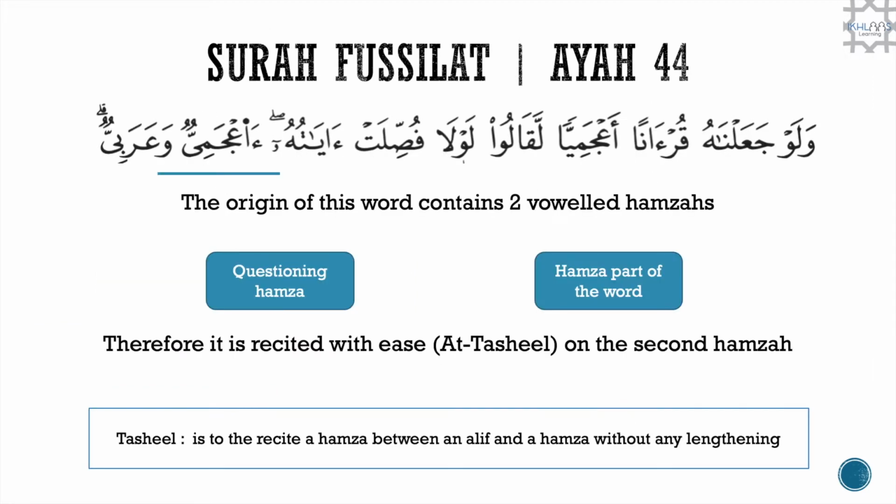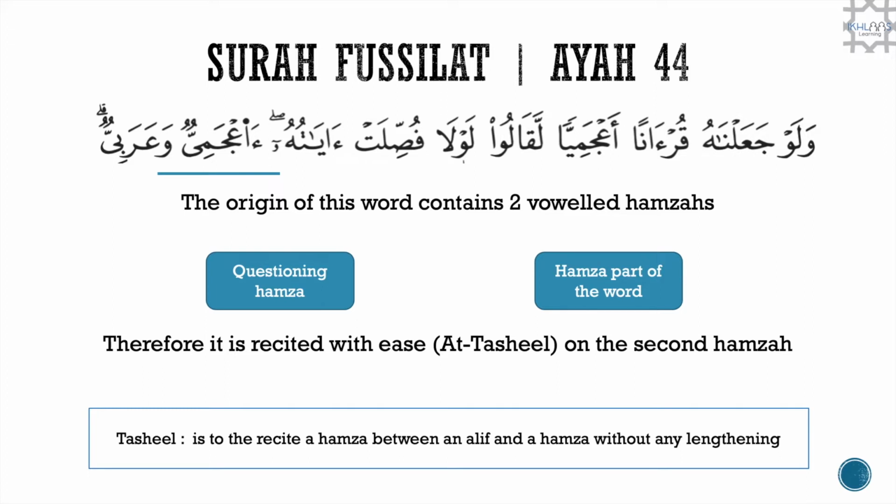The next example is from Surah Al-Fussilat ayah 44, and we will be looking at the word here where it says a'jamiyun. As you can see, there is a hamza on the first letter, and on the second it has this round circle dot.